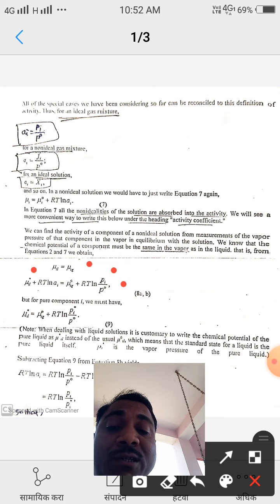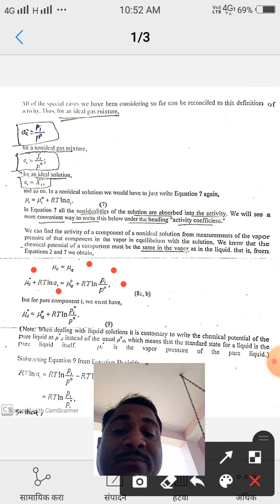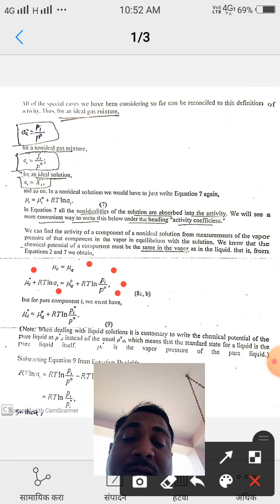So I am using activity a_i for the liquid, and in case of gas we use p_i by p naught. But for a pure component i, we must have mu_i star equal to mu_i naught plus RT ln of p_i star by p naught.